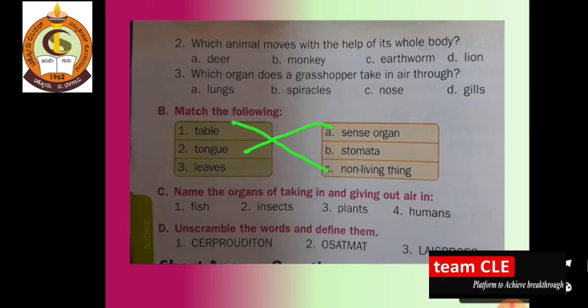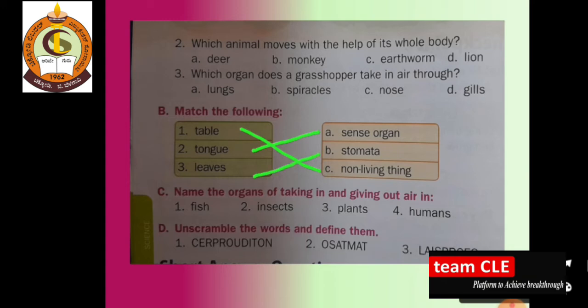Now leaves. In the leaves, the stomata part is there. So for table, non-living thing; for tongue, sense organ; for leaves, stomata. So this is our answer.